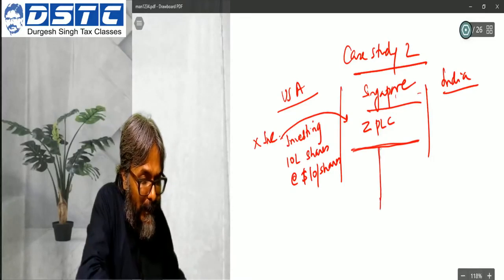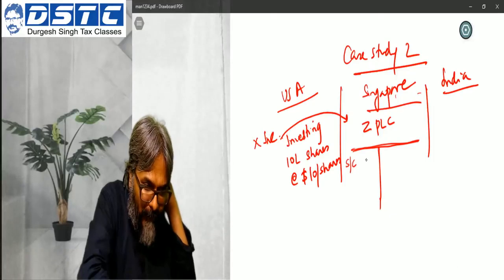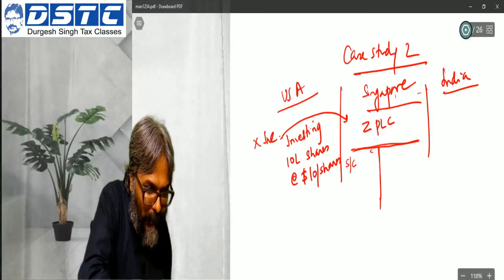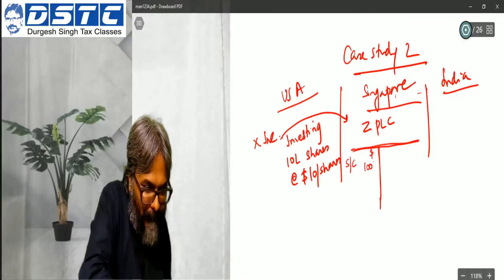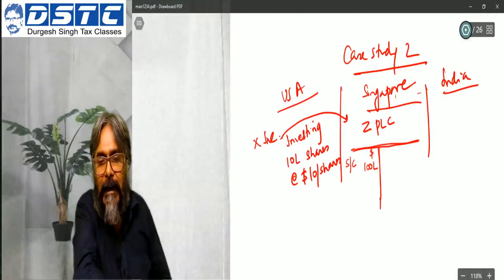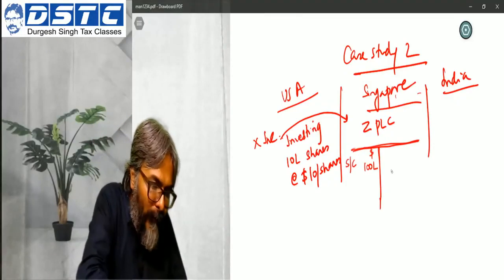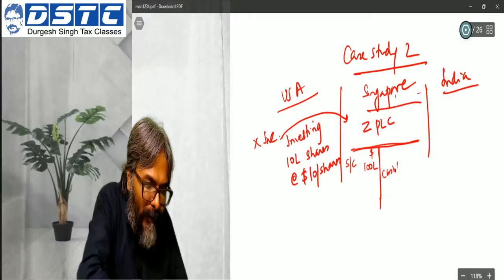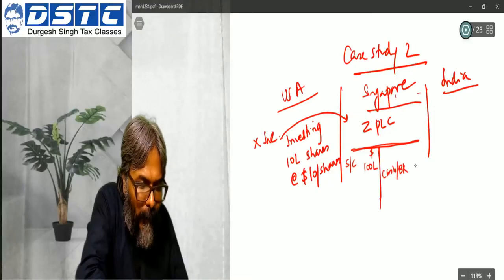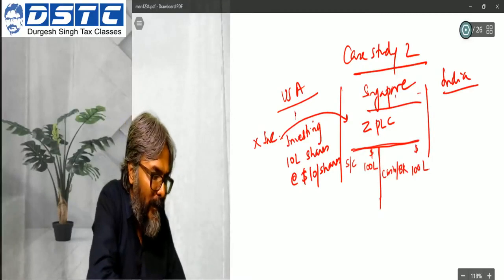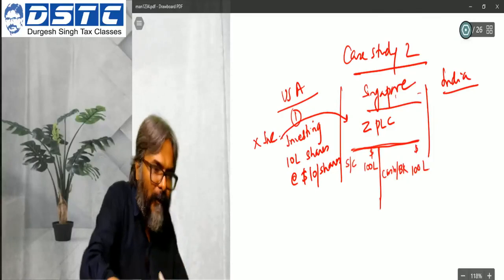So students, in their share capital, they will now have how much? They will have $100 lakhs in their share capital, isn't it? Correspondingly, there would be cash and bank of again, say $100 lakhs. This is the net result of the investment made so far.